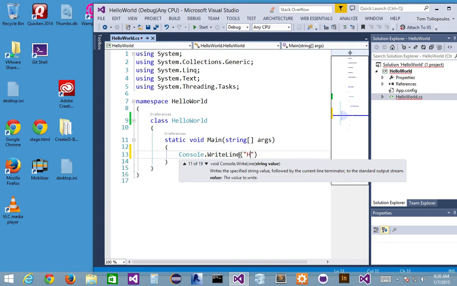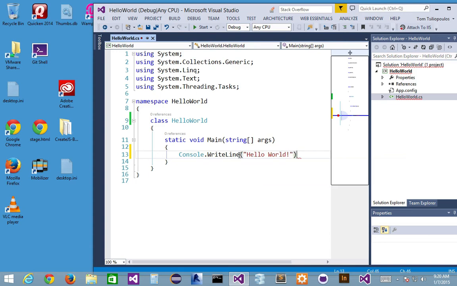So I'm going to put in hello world. And I got to add in, oh, let's put in an exclamation mark. Come on, this is our first program back from break, right? Over Christmas and New Year's. Happy New Year, by the way.